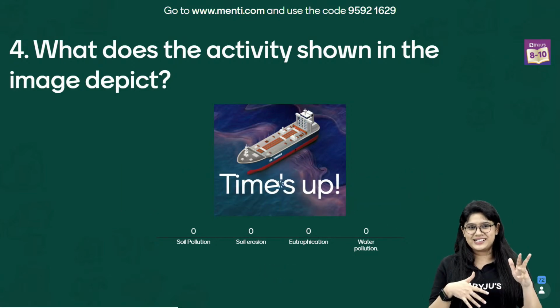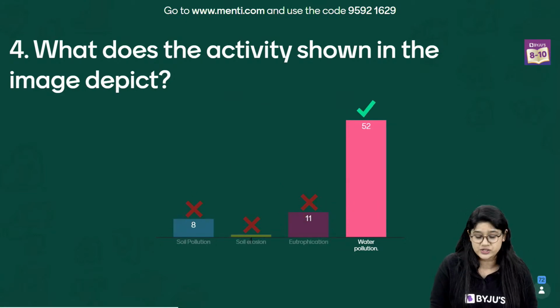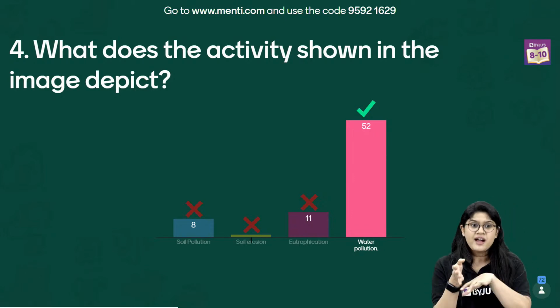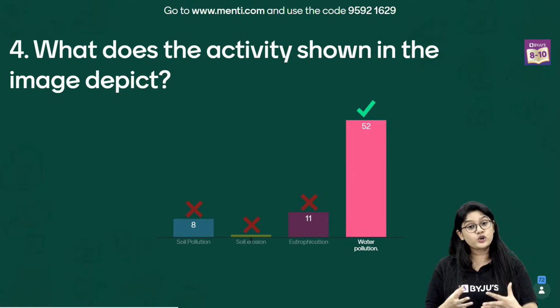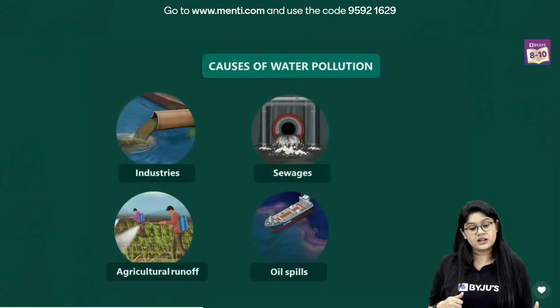A long chain of the correct answer over here. And 52 of you have voted for the correct answer, that is the water pollution. The image that we have was of the oil spills, right? We have a ship and of course we can see the spillage of the oil over there. So the correct answer is water pollution. So that's the correct answer we have, right?